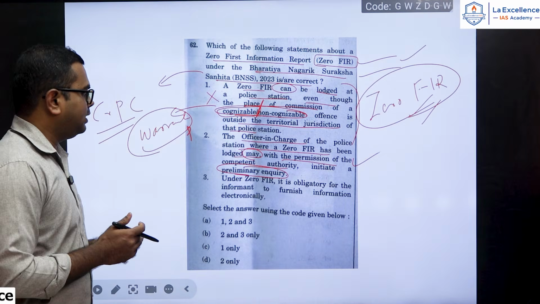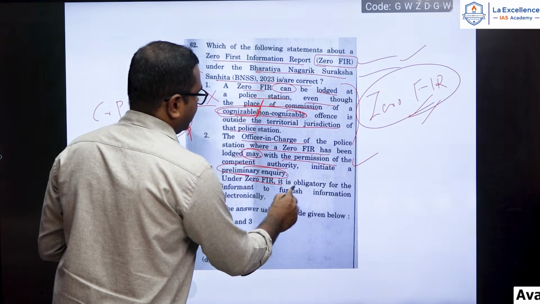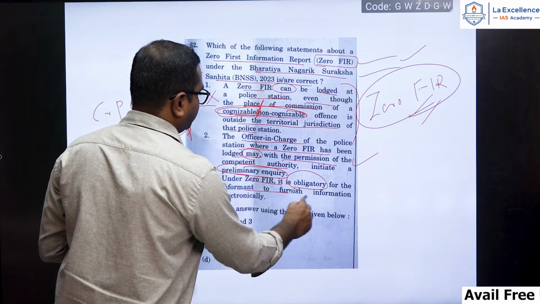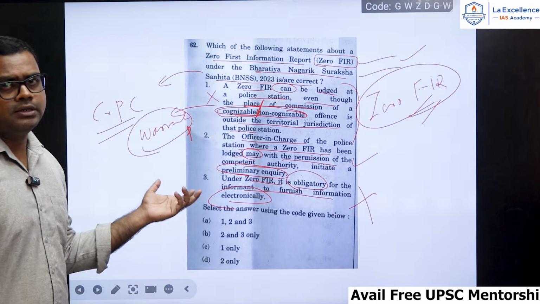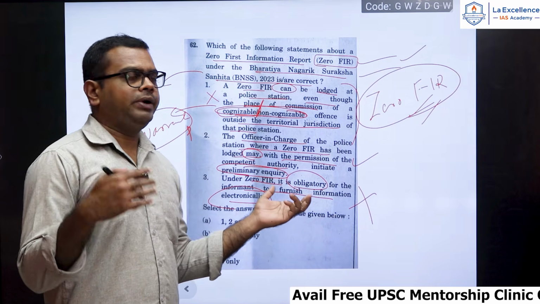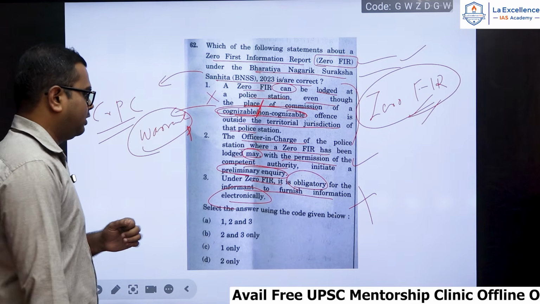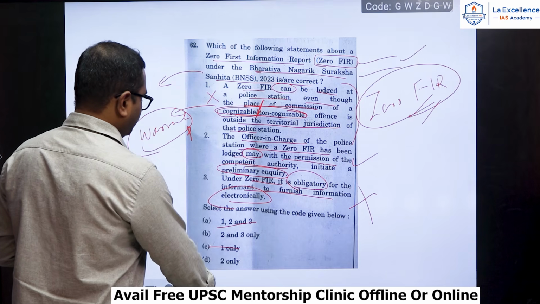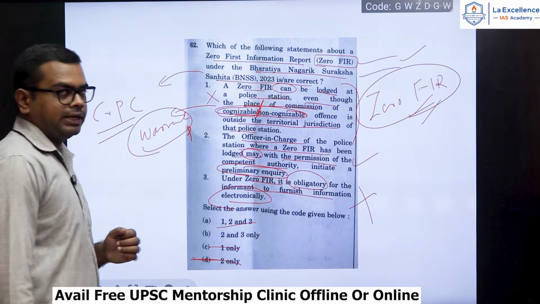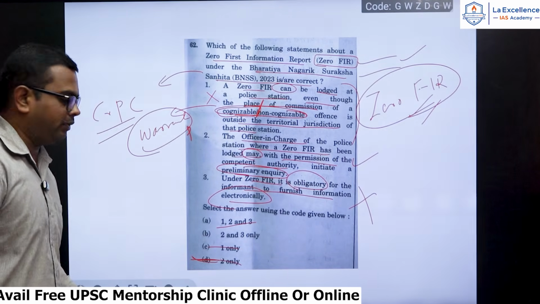So here 2 will be the correct one. Under zero FIR, it is obligatory for the informant to furnish information electronically. So it's a very common sense, you can tell. You cannot force the informant to give the information electronically. So 3 is also wrong and 1 is also wrong. So only 2 will be the correct here. Option D will be the right one.